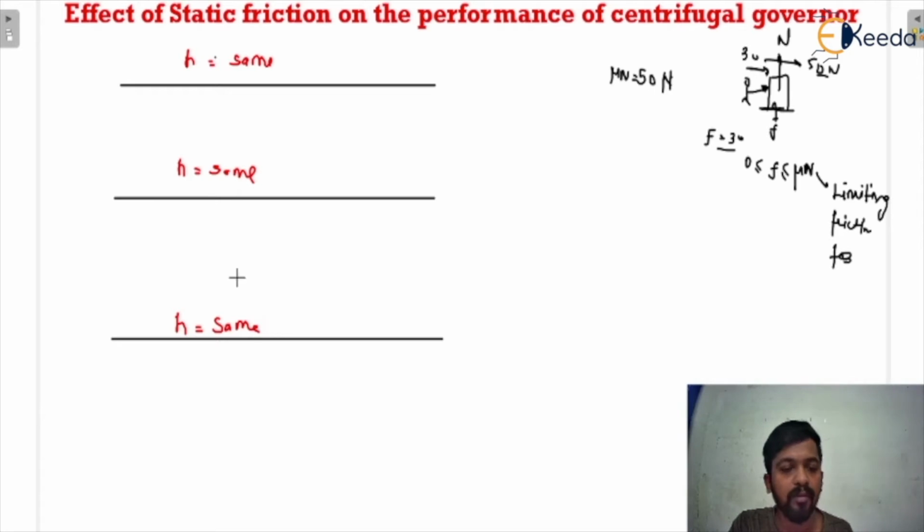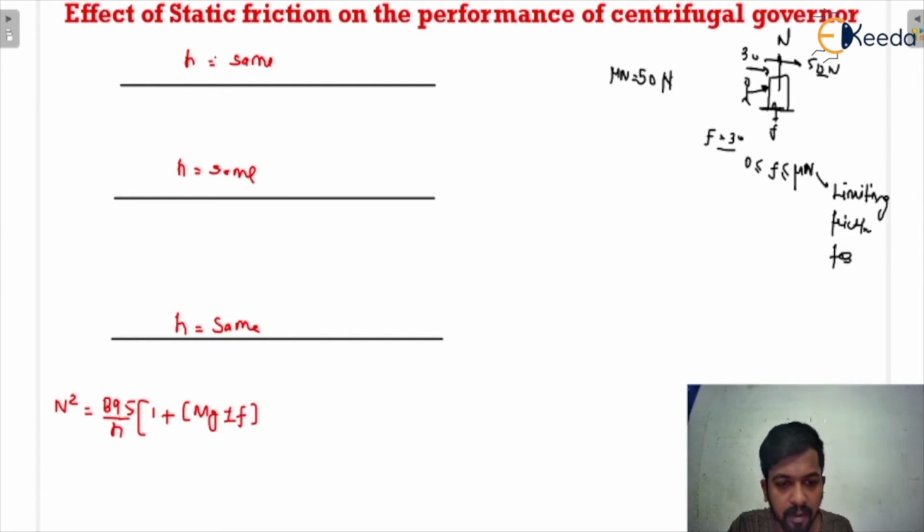We all know the formula for the Porter governor. The formula for the height of the governor is h = 895/N², or you can write it as N² = 895/h multiplied by (1 + (mg ± f)(1 + k)/(2mg)).